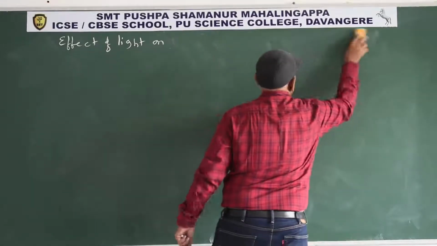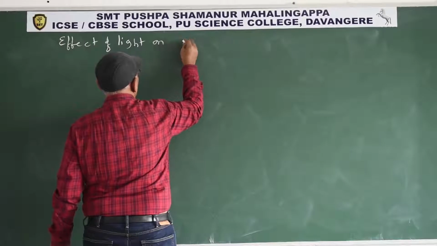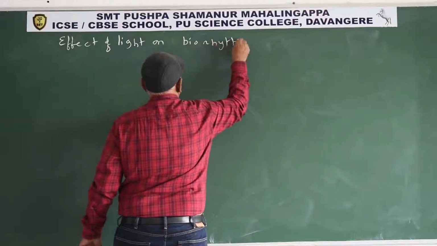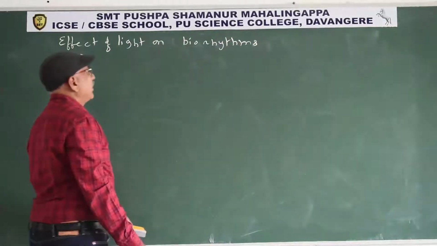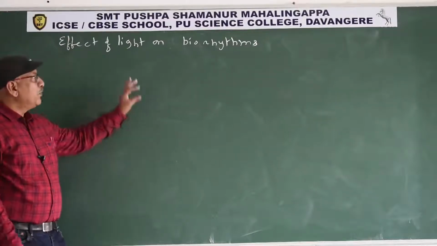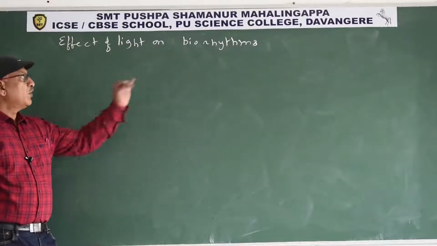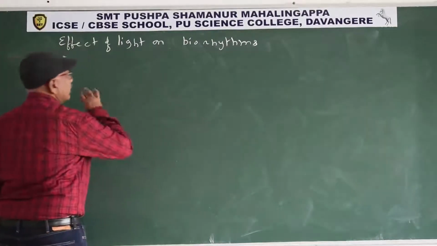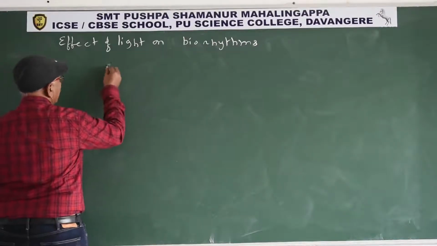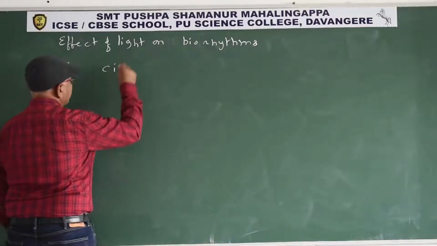Effect of light on biorhythms. Effect of light on biorhythm. What is biorhythm? In animals, some behavior is repeated at regular intervals. They are known as biorhythms. Some behavior repeated at a regular interval of 24 hours is known as circadian rhythm.